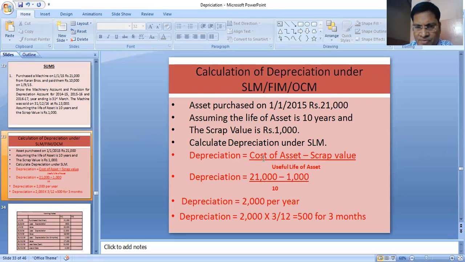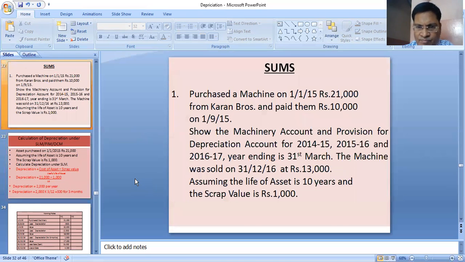Calculation under SLM: cost of asset minus scrap value divided by useful life of the asset. Cost of asset 21,000 minus 1000 scrap value, divided by 10, that is 20,000 divided by 10, is 2000 per year depreciation.